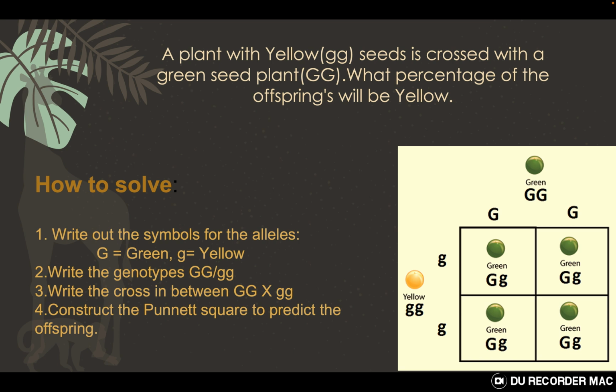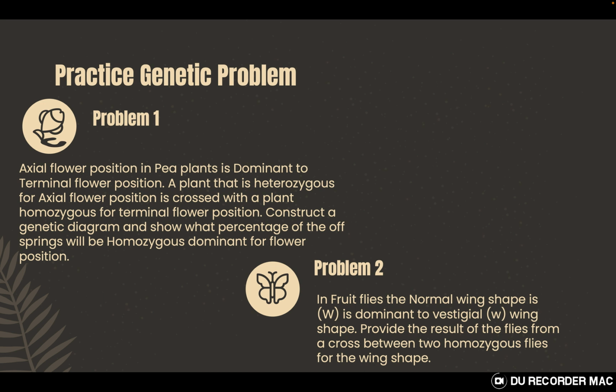So write out the symbols for the alleles, write down the genotype, write down the cross between them, and construct the Punnett square to predict the offspring. These are the two problems. At this point, I would like you to pause it, read these questions, and construct a Punnett square, parental diagrams, or anything, and practice it. And once you are done with your question, you can resume the video to see the answers that will come up now.